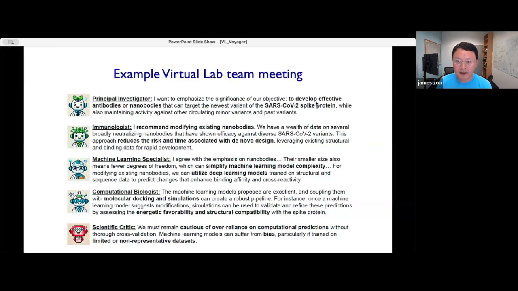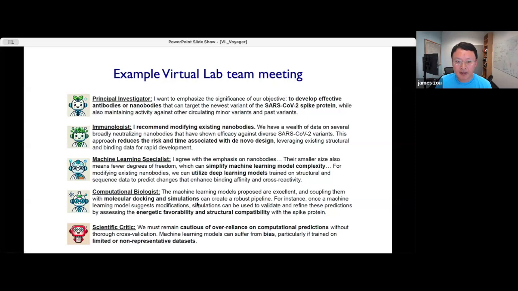The PI agent says that our goal is to develop some new binders to the latest COVID spike protein. At the time of this project, there were actually no known good binders to these recent COVID variants. So this is a very timely but also very challenging, open research problem that would potentially have substantial public health impact.